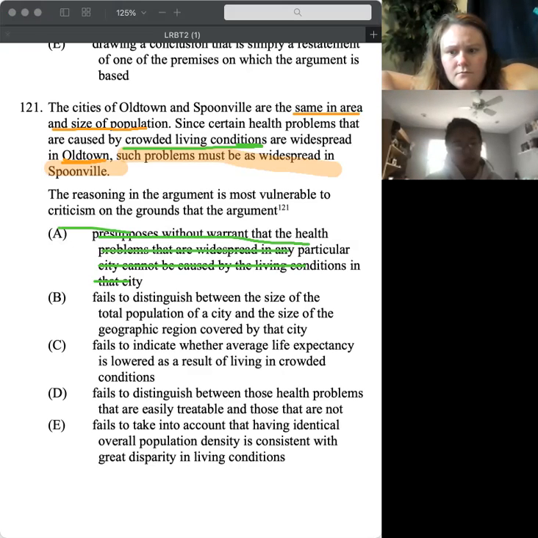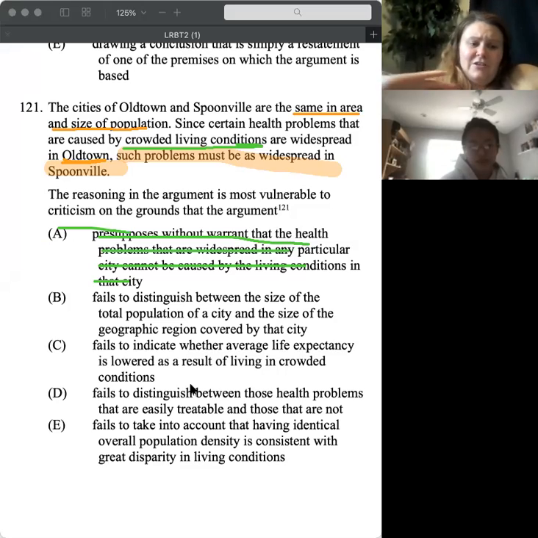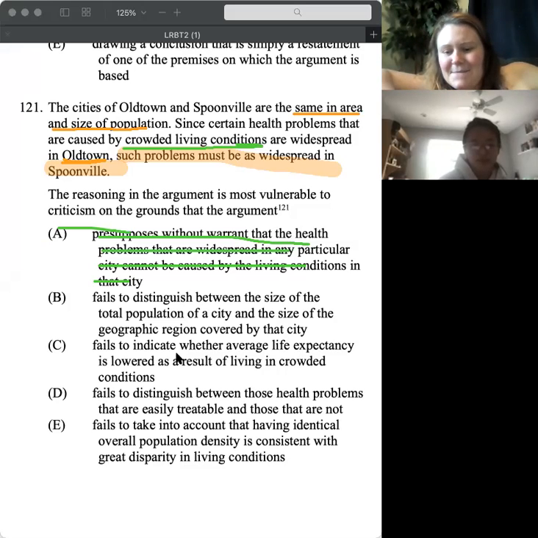It doesn't do that, but that's not really a flaw. Does it matter that we don't distinguish between the two, and say this is the size, this is the population, and this is the geographic region? That doesn't matter.